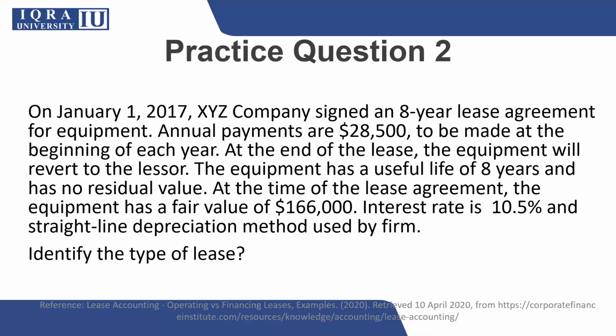Now just go through this question. In simple words, the company signed an 8-year lease agreement. The annual payment which is set is 28,500, to be made at the beginning of each year. Whenever a question says that the payment will be made at the beginning of each year, you should be very careful that this should be taken as an annuity due rather than an ordinary annuity.